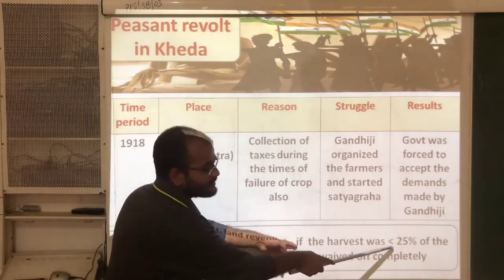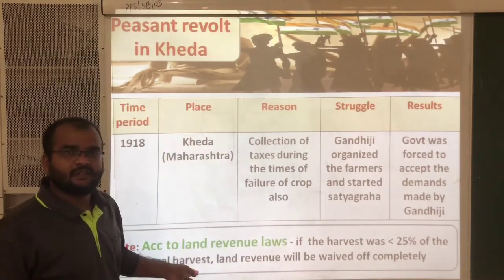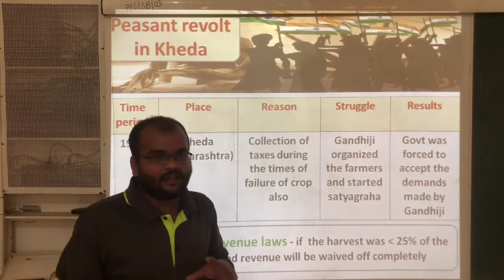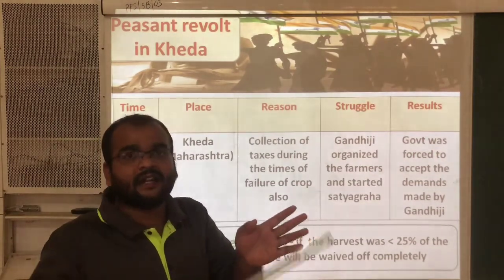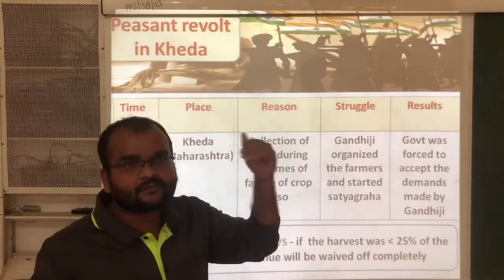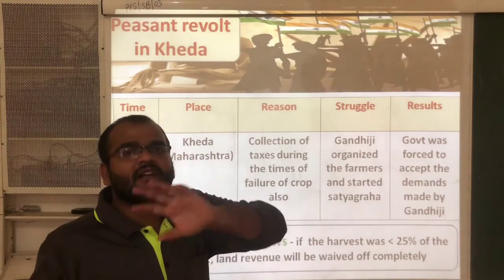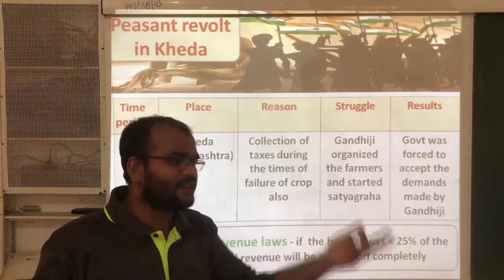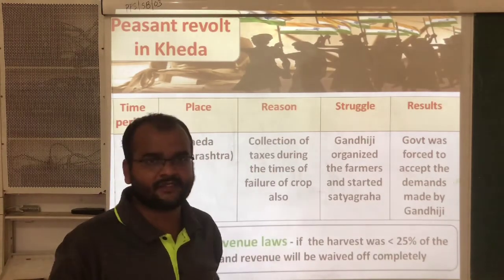if the harvest was less than 25% of the normal harvest, for example, normally the farmers were growing 100 quintals of grains. During the crop failure time, that means during the floods or the droughts, the production will be very less.